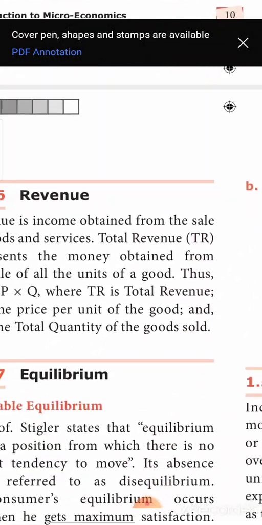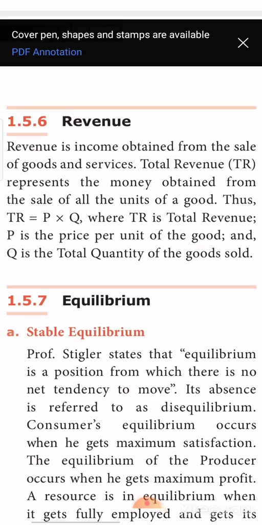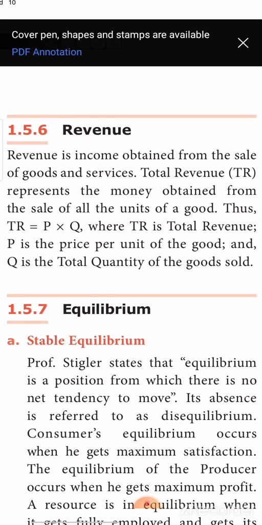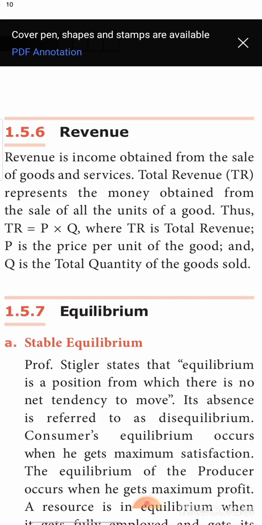Next is revenue. The next term that we'll be learning is revenue. This is also a very common word only. Revenue in economics means it is an income, okay, which is obtained when you sell a commodity or service. The income that is obtained from the sale of a good or a service.